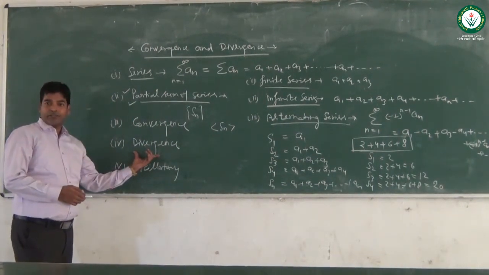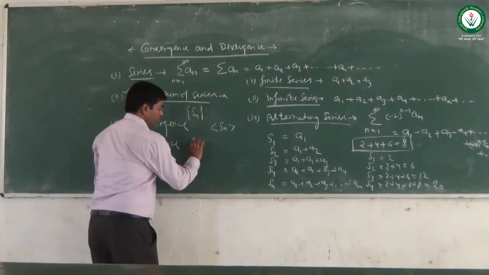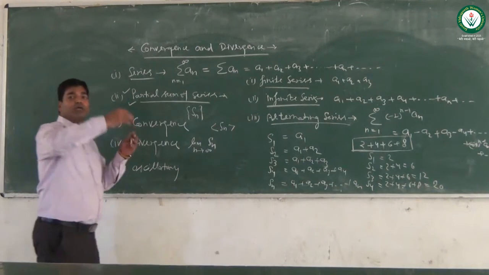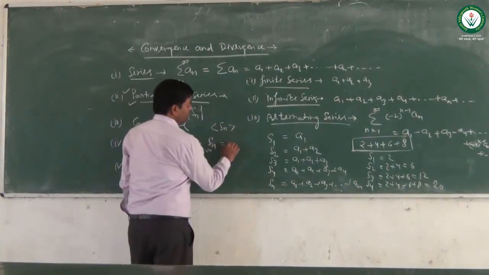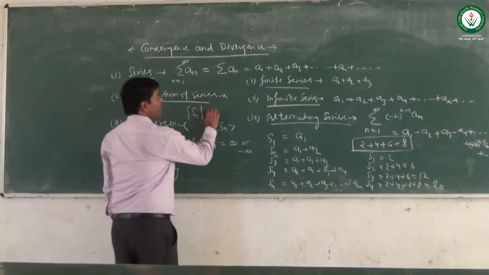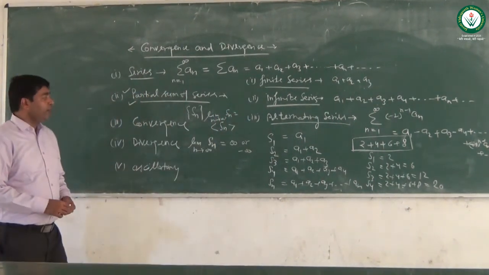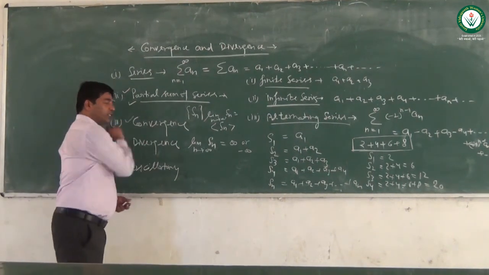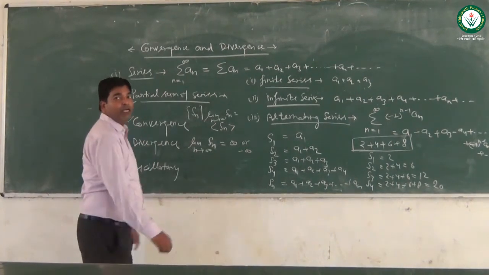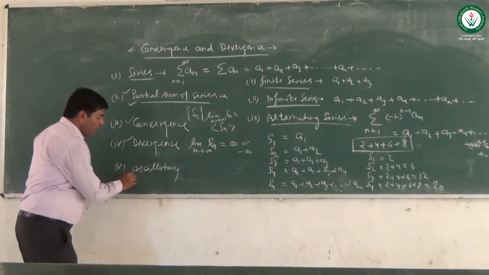Now, in the divergence case, what is the meaning of divergence? If the sum of n terms at infinity goes to plus infinity or minus infinity, then it is divergent. If the limit as n tends to infinity of Sn is a finite and unique number, then the series is convergent. If the limit as n tends to infinity of Sn is infinity or minus infinity, then it is divergent. Now the next heading is oscillatory.